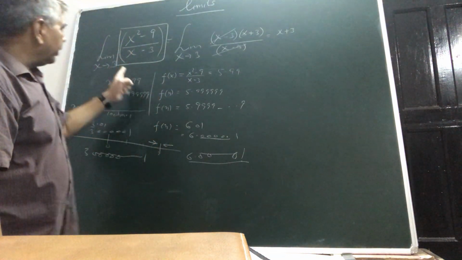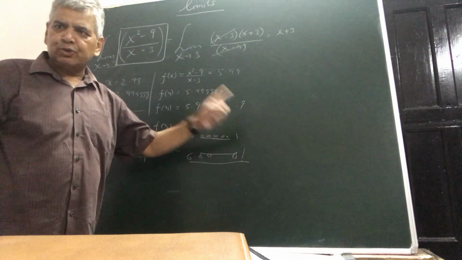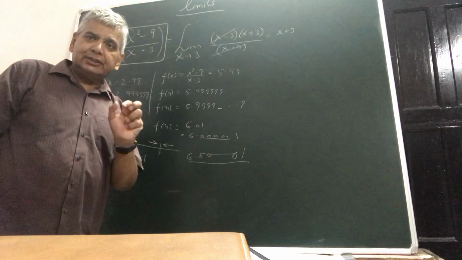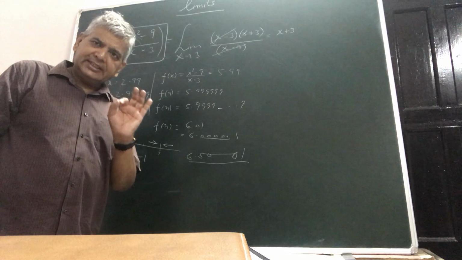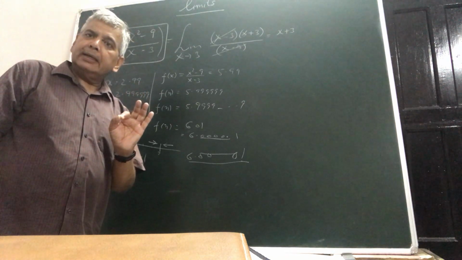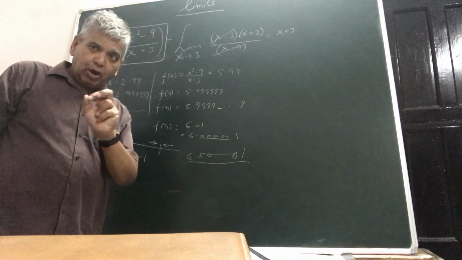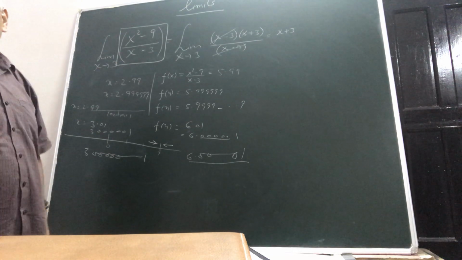And the nearer you come to 3, the nearer the functional value becomes to 6. That is to say that the modulus of the functional value minus 6 becomes smaller and smaller the nearer you come to 3.